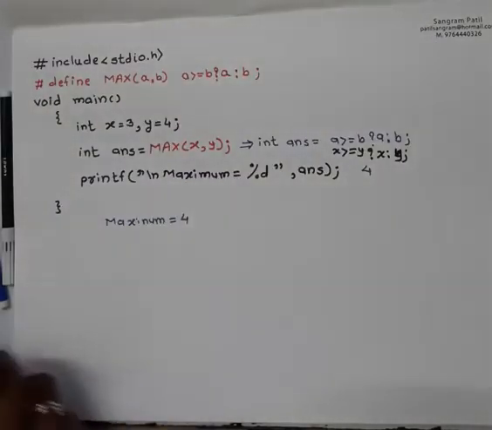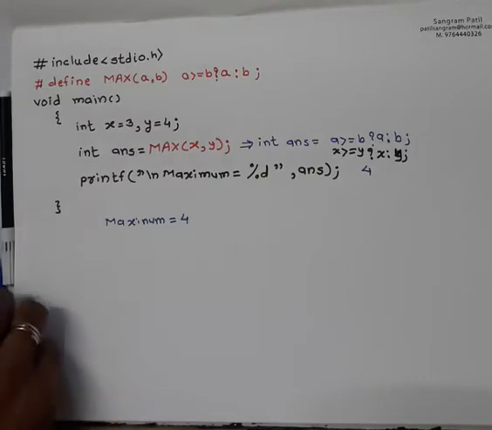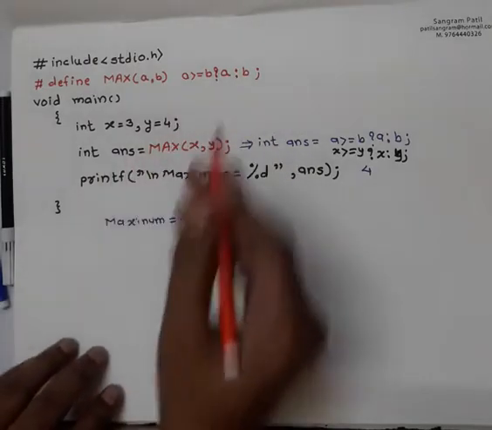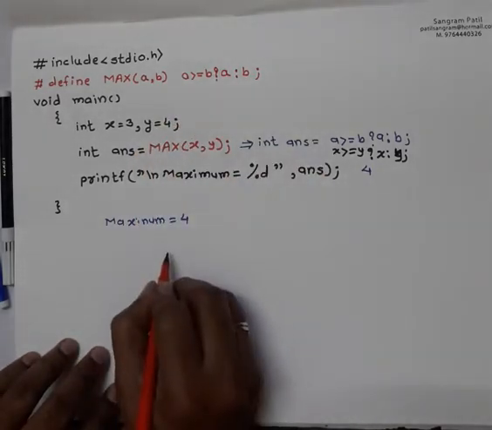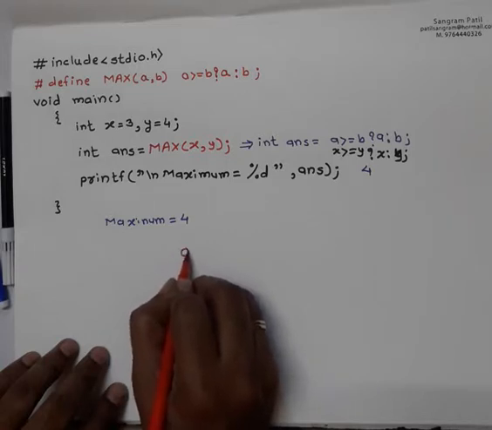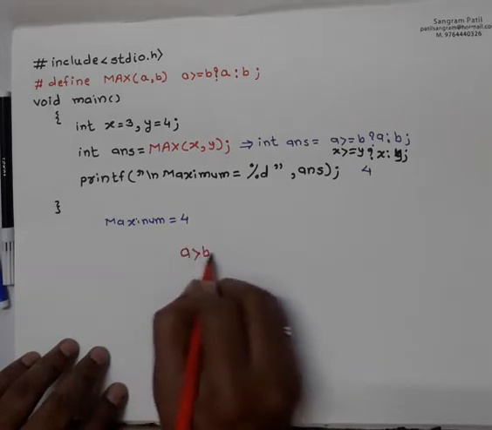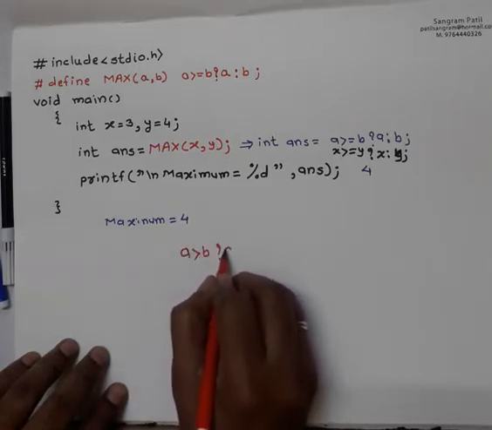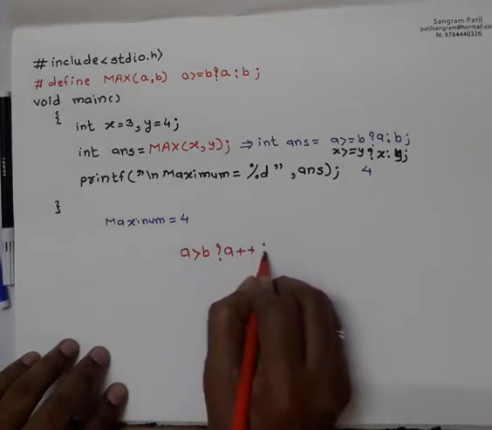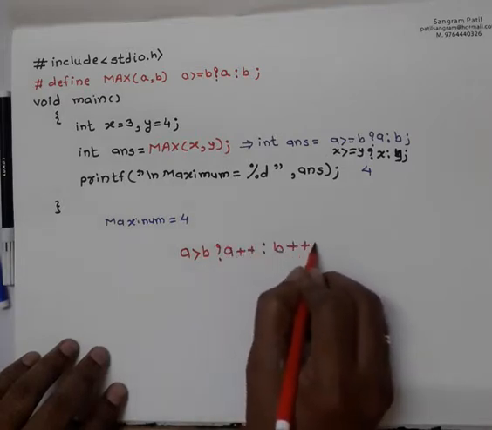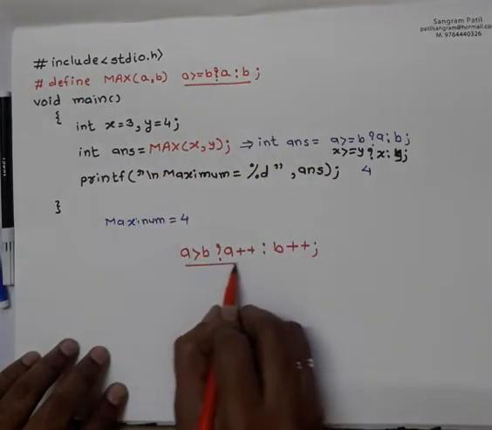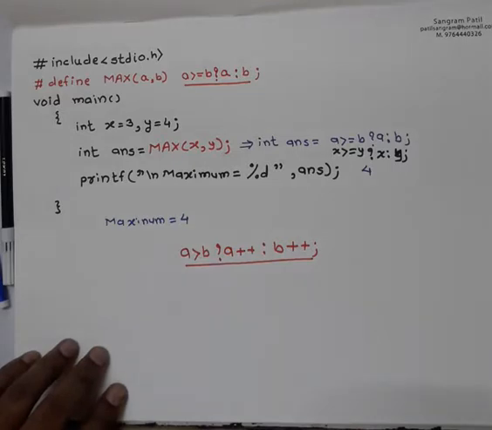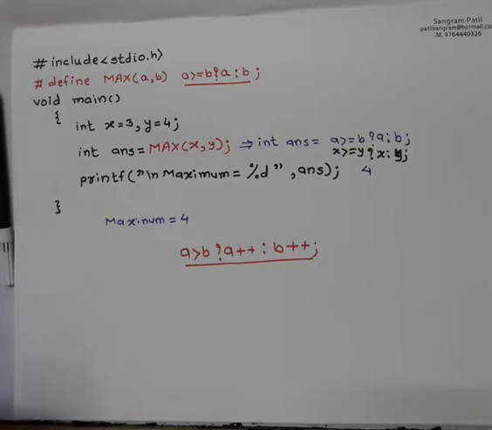I have written this over here also. Now in the exam they might give you, instead of a is greater than or equal to b, a is greater than equal to b, question mark a plus plus colon b plus plus. So this part may be replaced like this. Okay, so now what happens internally with your compiler?